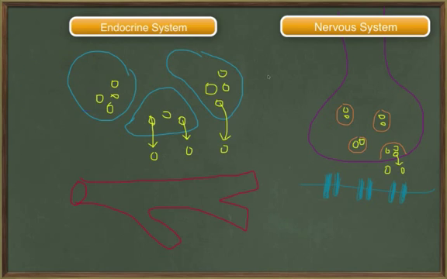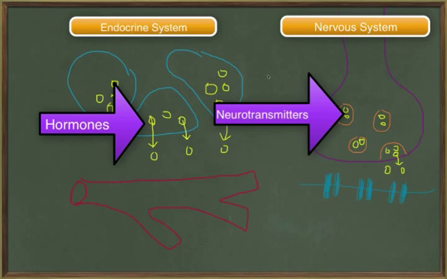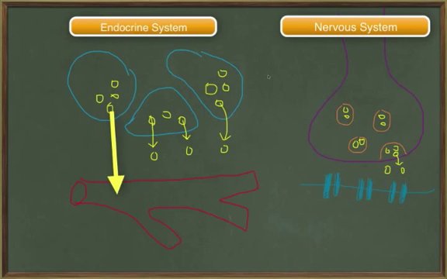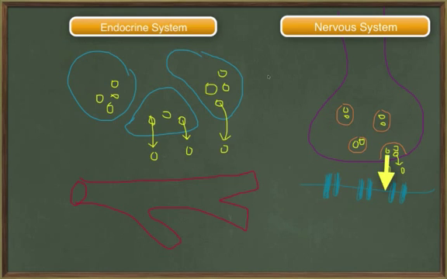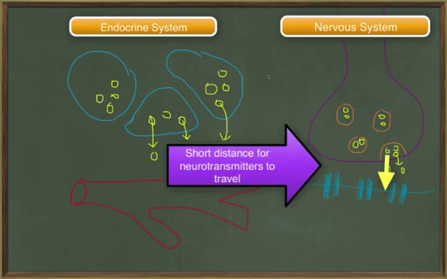Both systems rely on the release of chemicals that bind to specific receptors on their target cells. The chemicals used in the endocrine system are called hormones, and the chemicals used in the nervous system are called neurotransmitters. Hormones will be released in the bloodstream and distributed widely throughout the body. The target cells for hormones are in other tissues and organs that have the appropriate receptors and may be a long distance from where the hormones were secreted. Neurotransmitters will be released very locally at a synapse and will travel only a short distance to the postsynaptic membrane where they are limited to a very specific area.